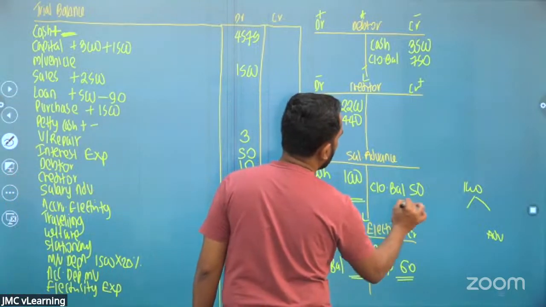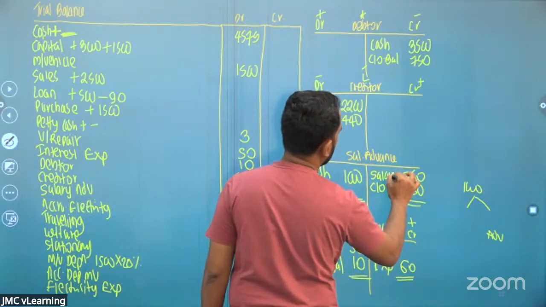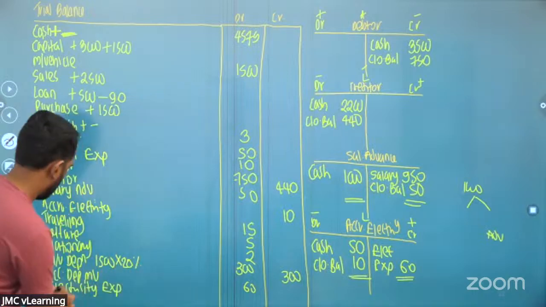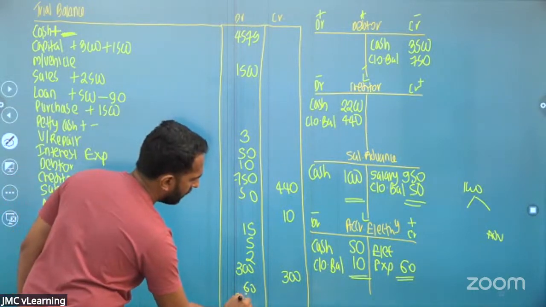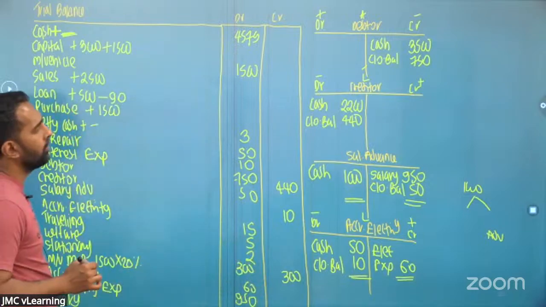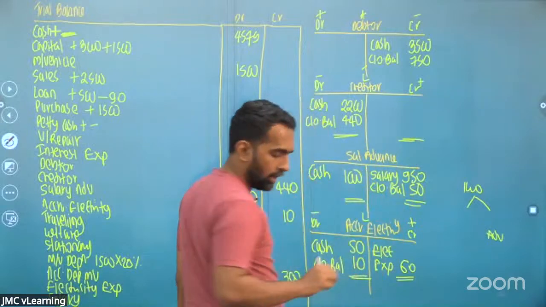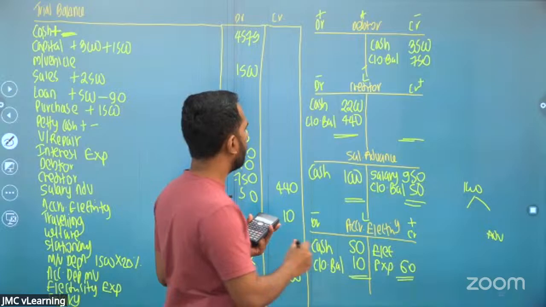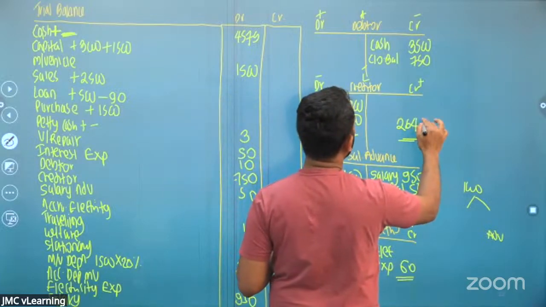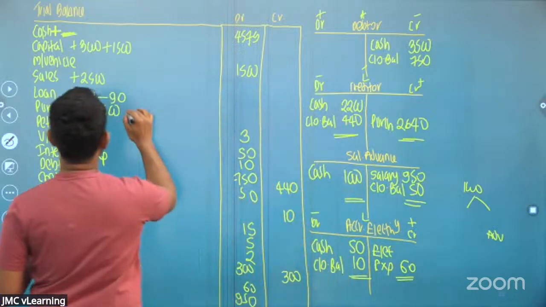You can calculate the salary expense as 950. Take the creditor account, you will arrive at the credit purchase: 2200 plus 440, 2640 is the credit purchase.